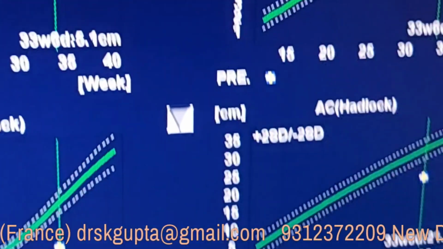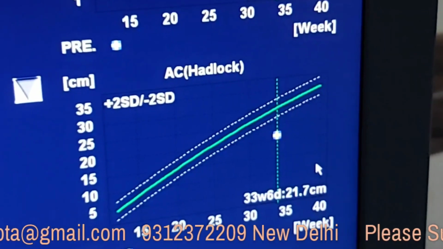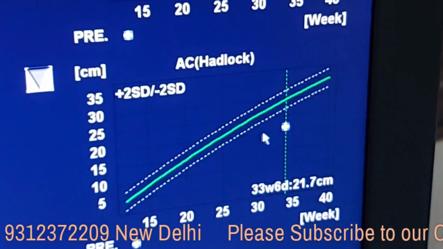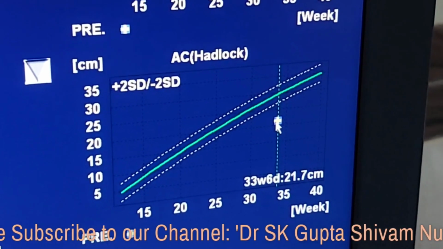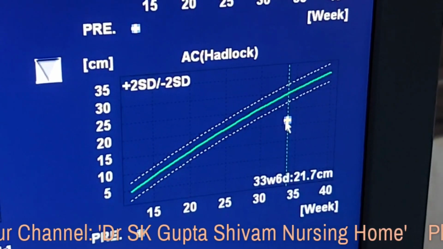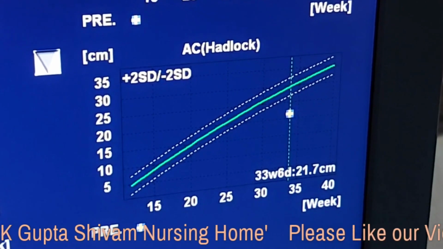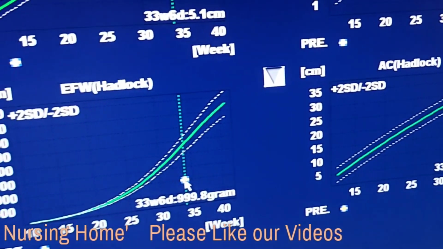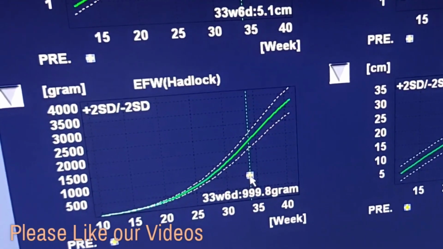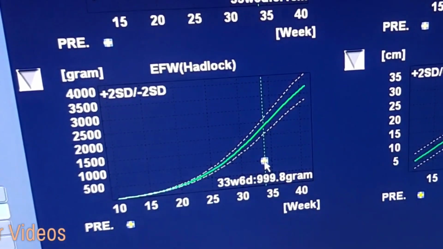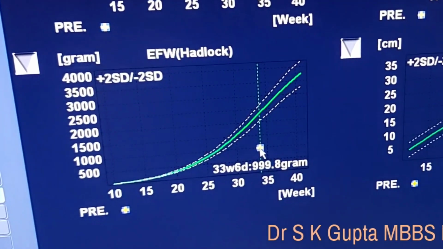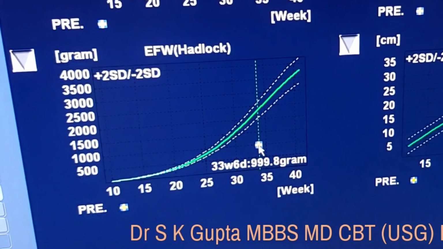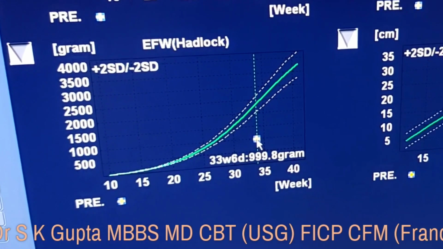While coming to the abdominal circumference, we find that the abdominal circumference is much lesser in this patient and is much more than 5 standard deviations, which again confirms that we are dealing with a case of IUGR. The estimated fetal weight is again pretty low, and it is much more than 5 standard deviations. So we are dealing with a case of IUGR, but it is a symmetrical IUGR.